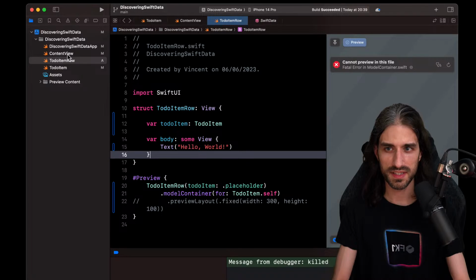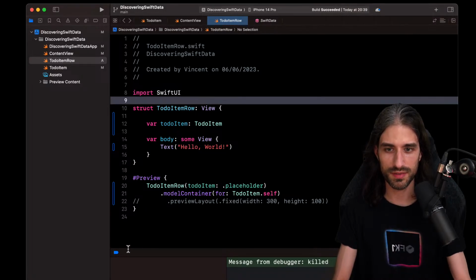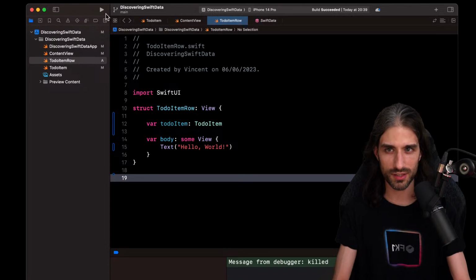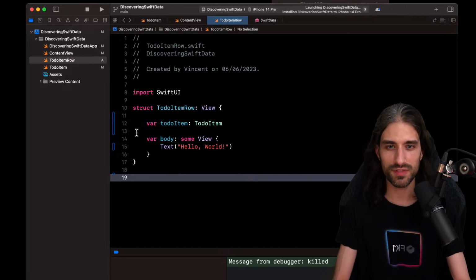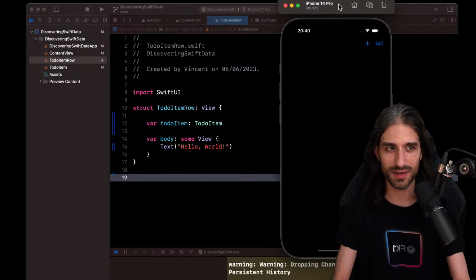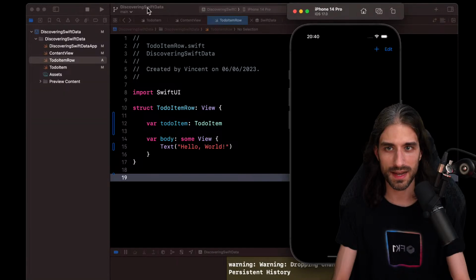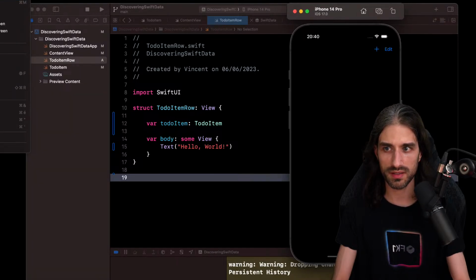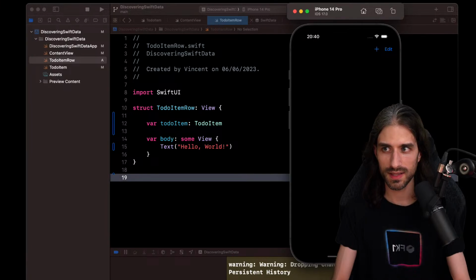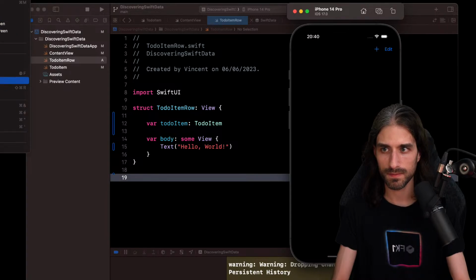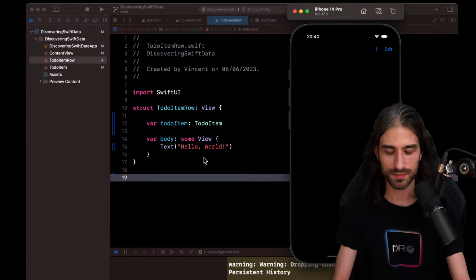You know what? I'm thinking maybe I will ditch the preview and just go with the simulator, because my goal was to show you a bit of Swift data. And here, for now, I've been showing you mostly how to fight with Xcode 15, which was not the topic I had planned. So let me put the simulator like this. I think I can put it so that it's always on top. Let's see. I'm searching for where is this setting? Stay on top. All right.